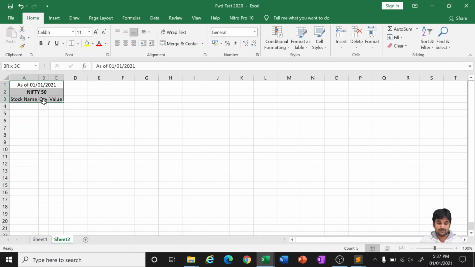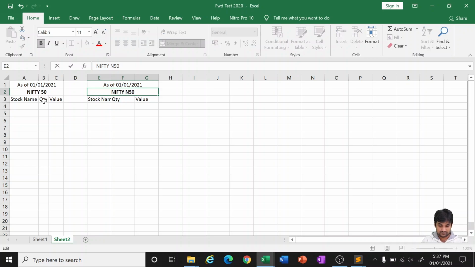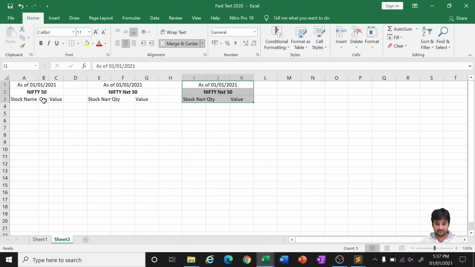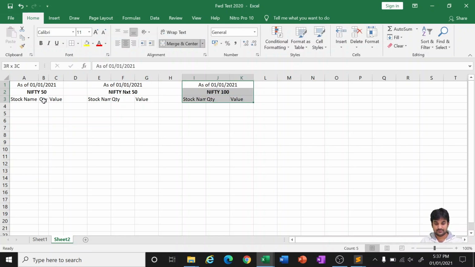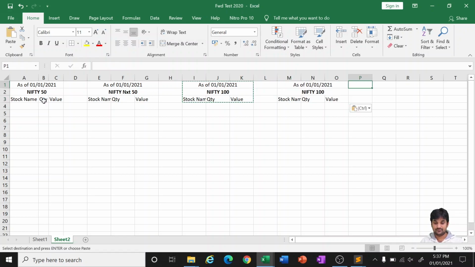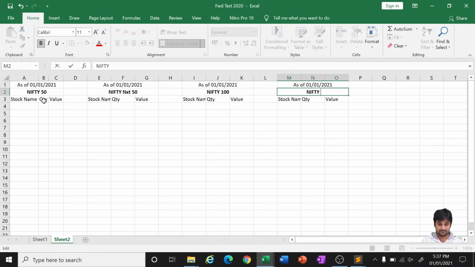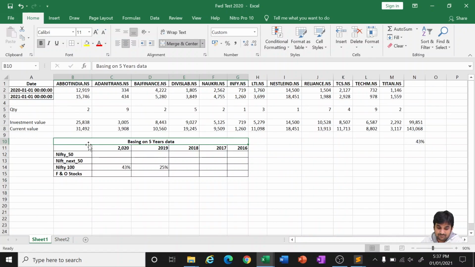So in the same way I'll be giving it to you for Nifty Next 50, Nifty 100, Nifty FNO. Out of all these, first you see this matrix.